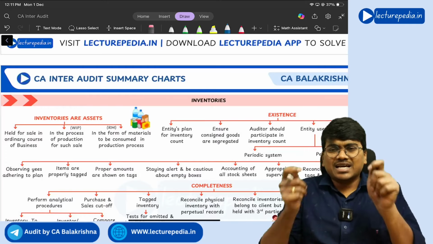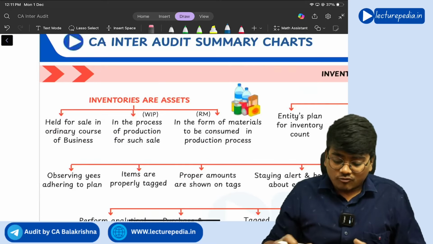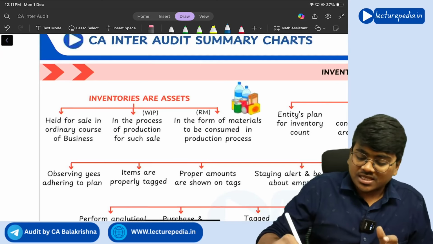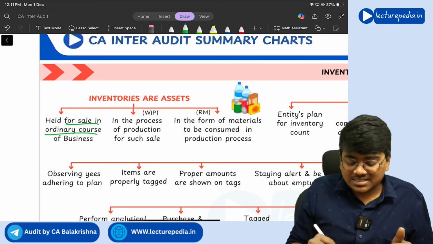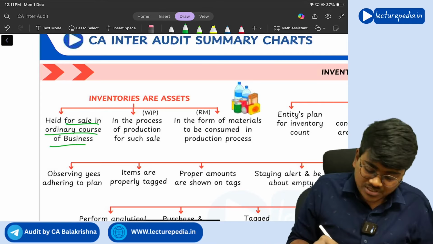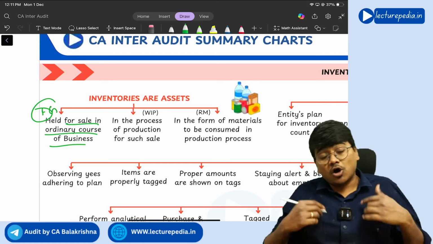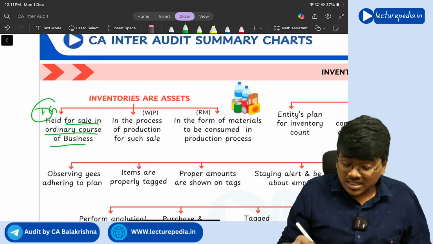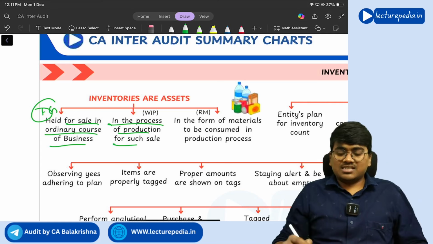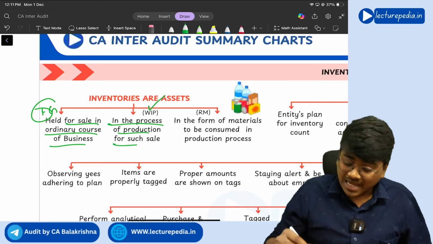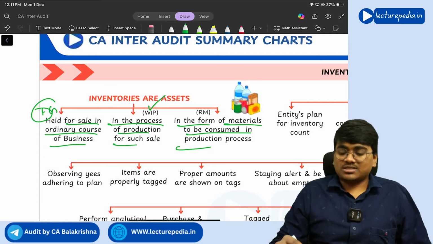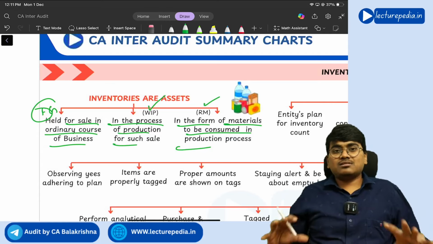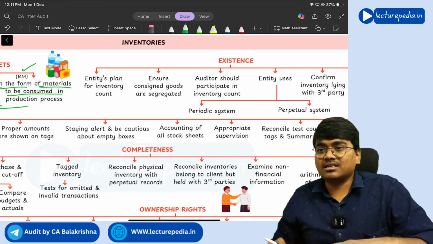Next, going to inventories. Now what is meant by inventory? See, inventories are those assets which are held for sale in the ordinary course of business, nothing but finished goods, or the assets which are in the process of production for such sale, nothing but work in progress, and in the form of material to be consumed in the production process, nothing but raw material. All these come under inventory, right?